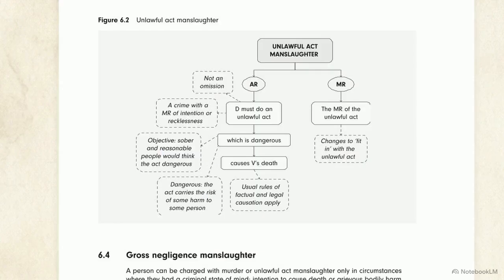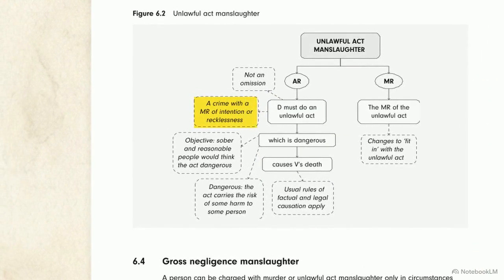This diagram outlines unlawful act manslaughter, requiring three elements: an unlawful act that is objectively dangerous and causes death. The base crime must require intention or recklessness, not simple negligence. It also requires a positive act. A failure to act cannot trigger this charge.